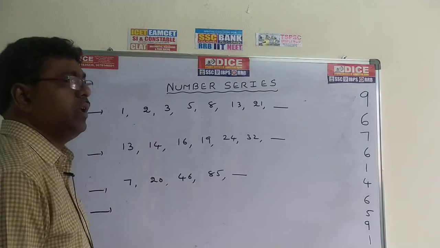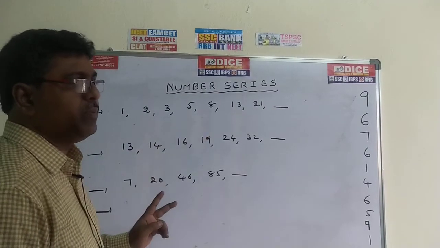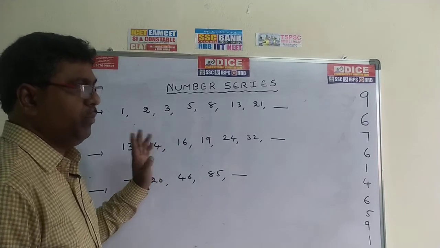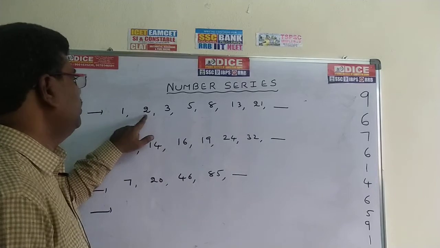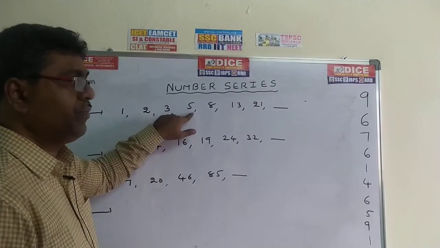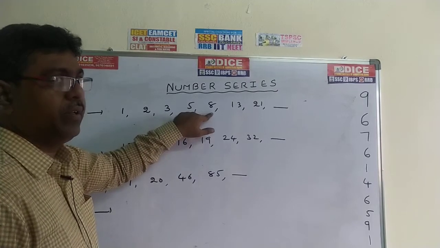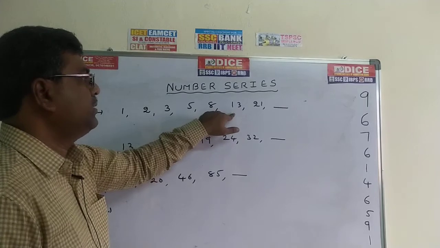Fibonacci series means the sum of the previous two terms is equal to the third term. See here, 1 plus 2, how much? 3. 2 plus 3, how much? 5. 3 plus 5, 8. 5 plus 8, 13. 8 plus 13, 21.